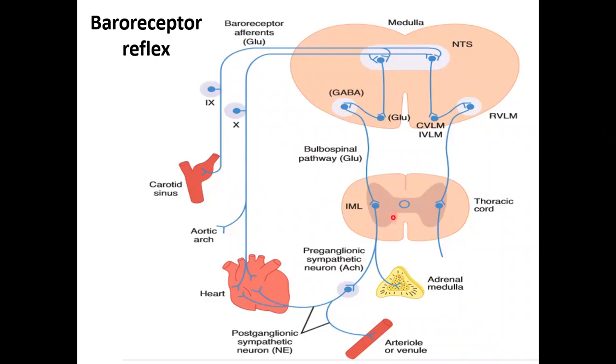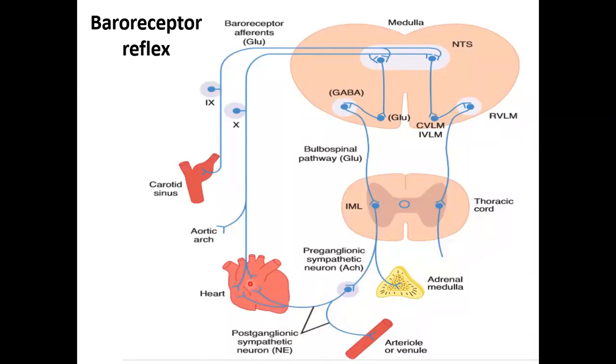Hence, it affects the intermediolateral horn, specifically T1 to T4, where the preganglionic sympathetic neurons release acetylcholine, which will affect the postganglionic sympathetic neurons, acting through norepinephrine on the SA node and also on the arterioles.